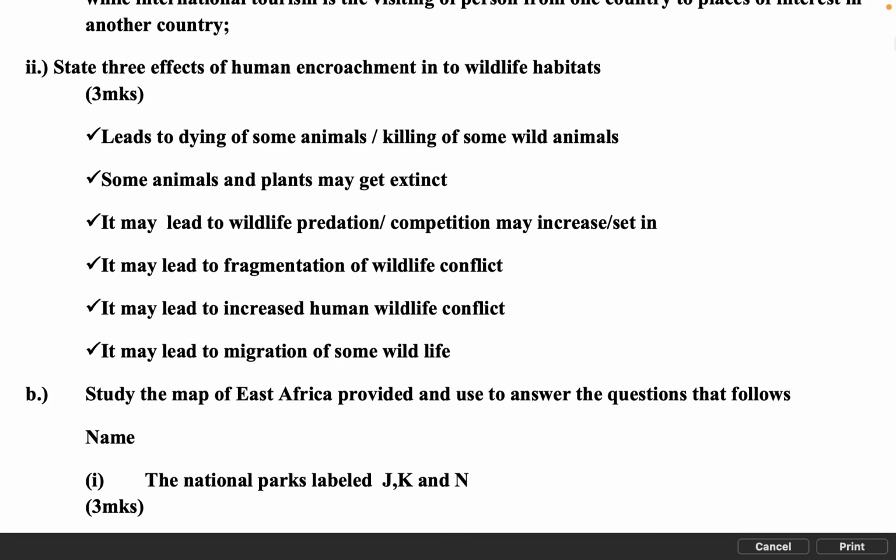II. State 3 effects of human encroachment into wildlife habitats, 3 marks. It leads to dying of some animals, killing of some wild animals. Some animals and plants may become extinct. Wildlife predation and competition may increase. It may lead to fragmentation of wildlife habitats. It may lead to increased human-wildlife conflict. It may lead to migration of some wildlife.